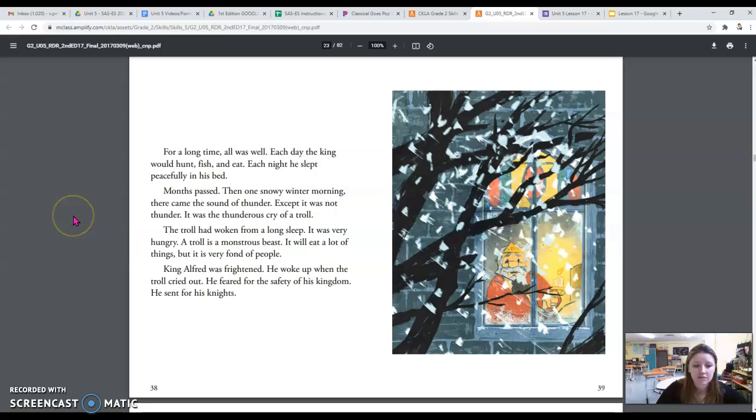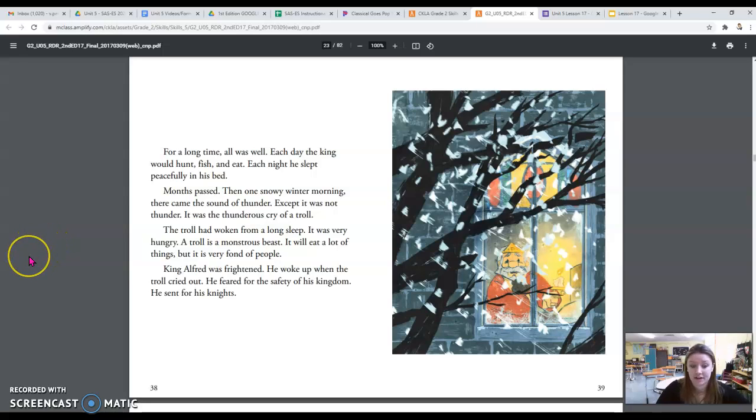Each day the king would hunt, fish, and eat. Each night he slept peacefully in his bed. Months passed. Then one snowy winter morning there came the sound of thunder. Except it was not thunder. It was the thunderous cry of a troll. The troll had woken from a long sleep.